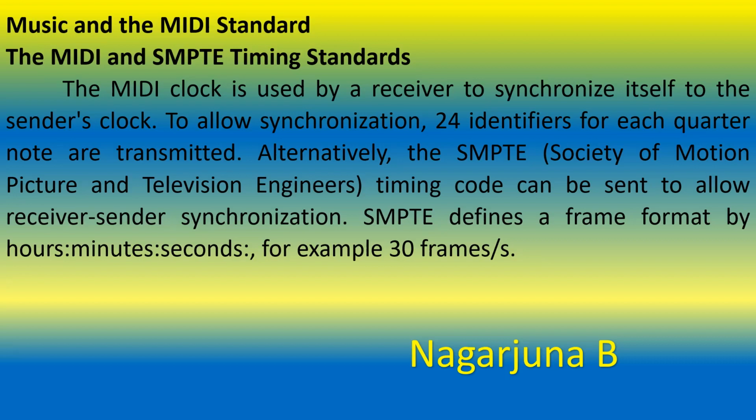To allow the synchronization, 24 identifiers for each quarter note are transmitted. That means for every quarter note, 24 identifiers will be transmitted along with the MIDI message.